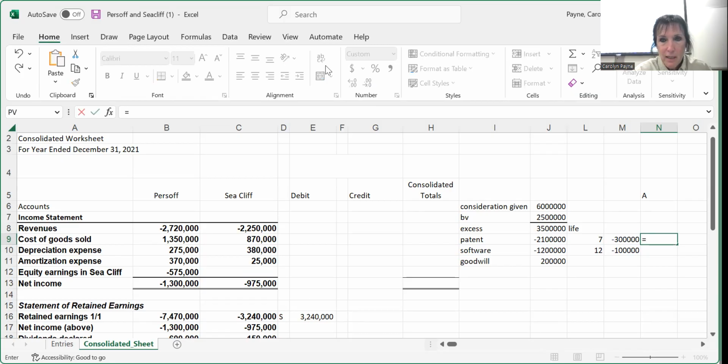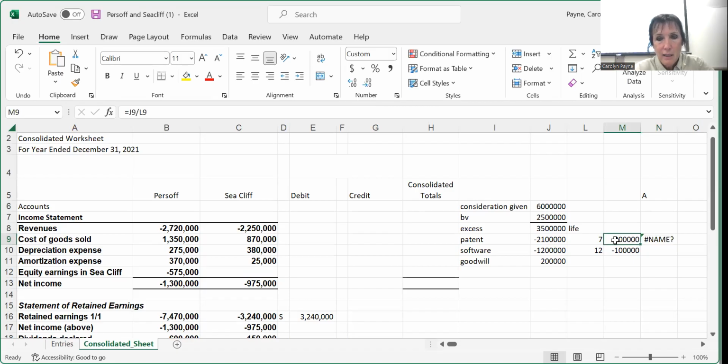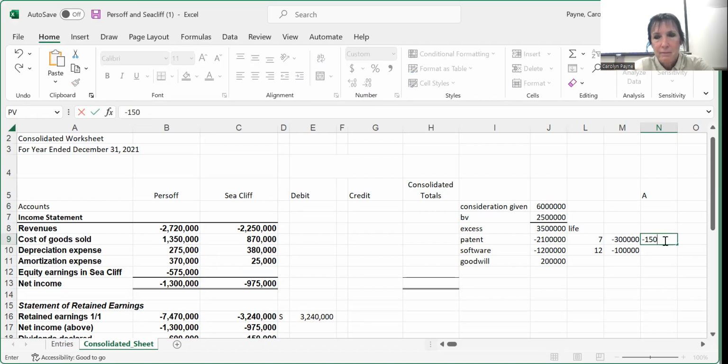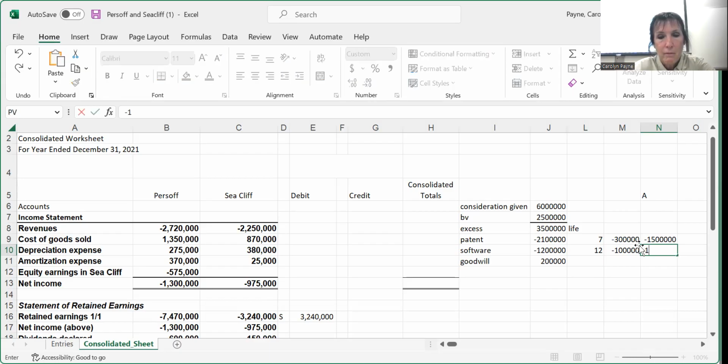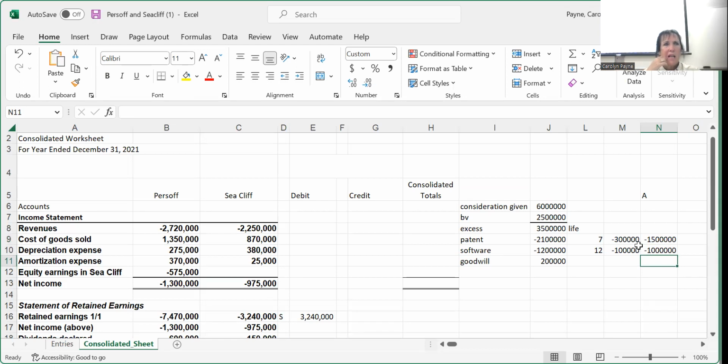So our A adjustment is going to be the $2.1 million, but subtracting 2 years. So that's what, $1.5 million for the patent, and then the software is going to be $1 million, right? Okay, so that's my A adjustment. And then of course the goodwill stays the same unless it's been impaired. And it says that there was no impairment.